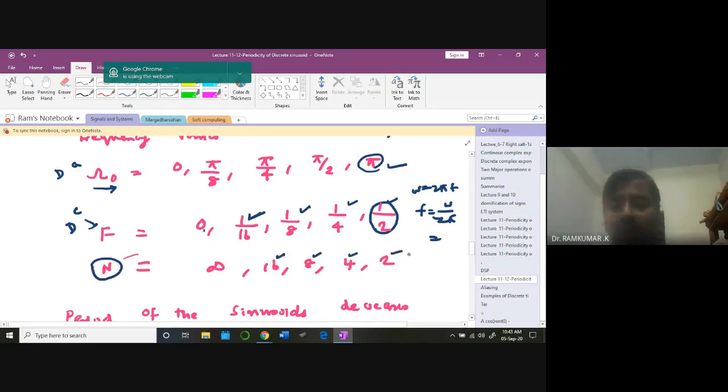Can you see it clearly now? When you are operating at the maximum frequency, the original signal waveform is 1 by 2. Then the number of samples you can get for one cycle is going to be 2 samples. N is the number of samples you get for one cycle.